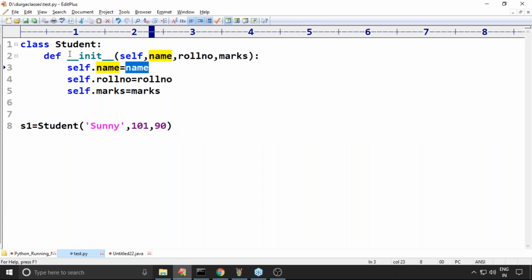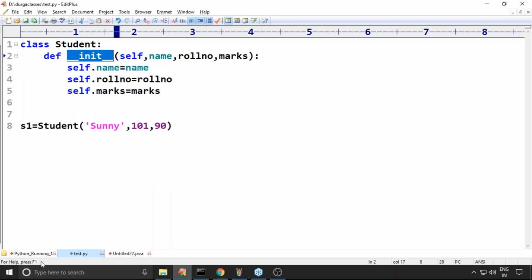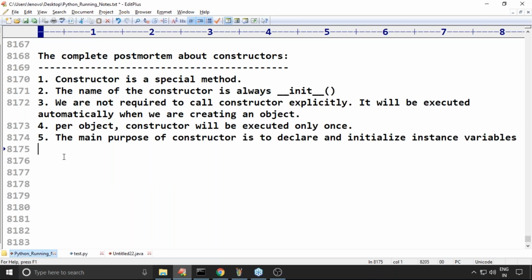That is the purpose. Have you observed? The name itself indicates init. What is the meaning of init? Init means initialization. To declare and initialize instance variables, for that purpose we can use a constructor.